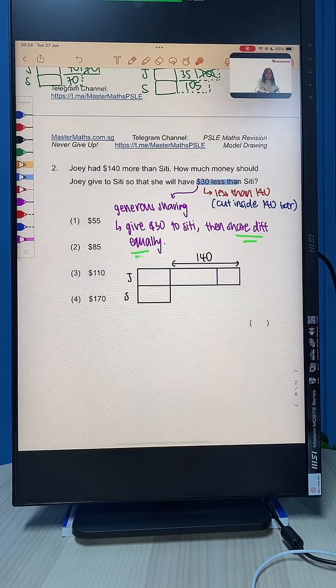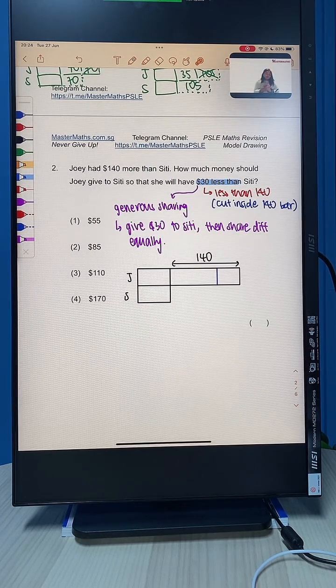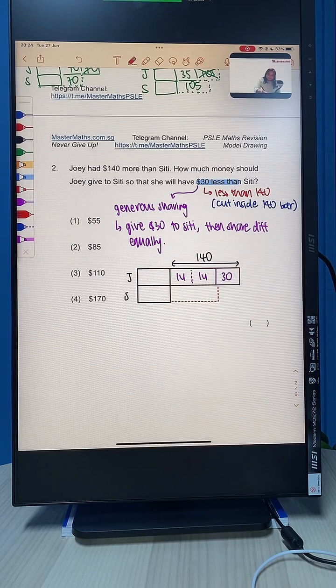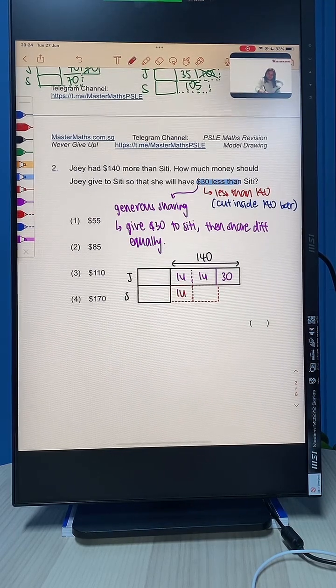So we give $30 to Siti, then we share the difference equally. Eventually, Siti is going to have 1 unit with an extra $30. This is what Siti will have: 1 unit and $30.